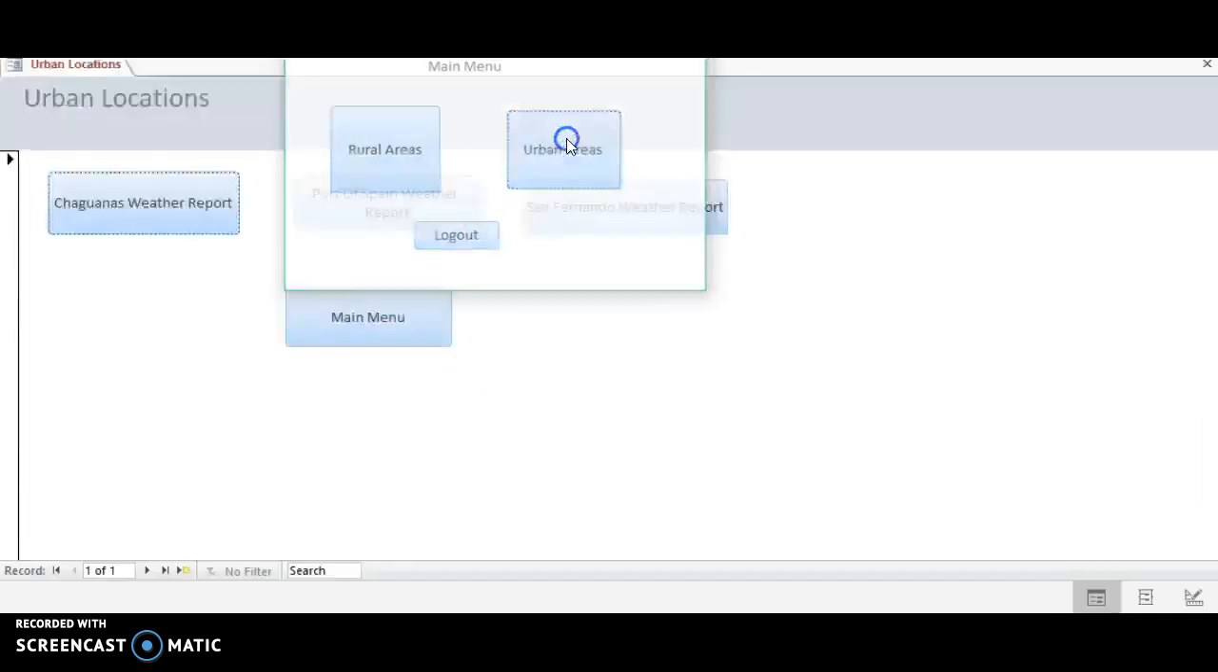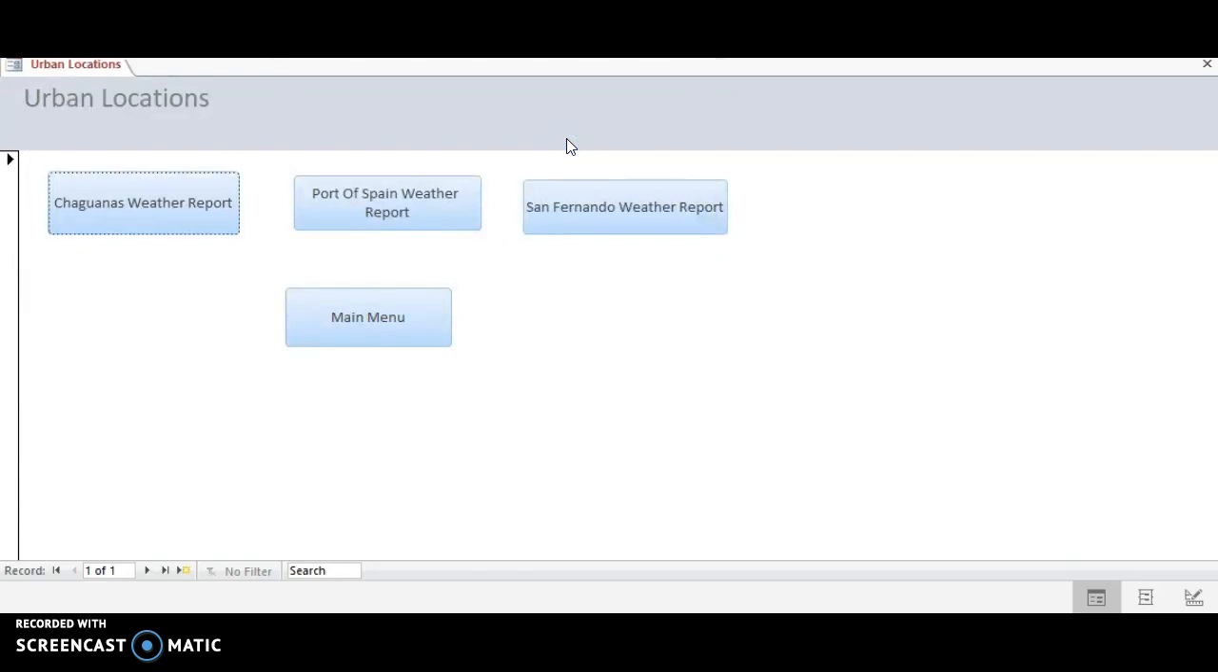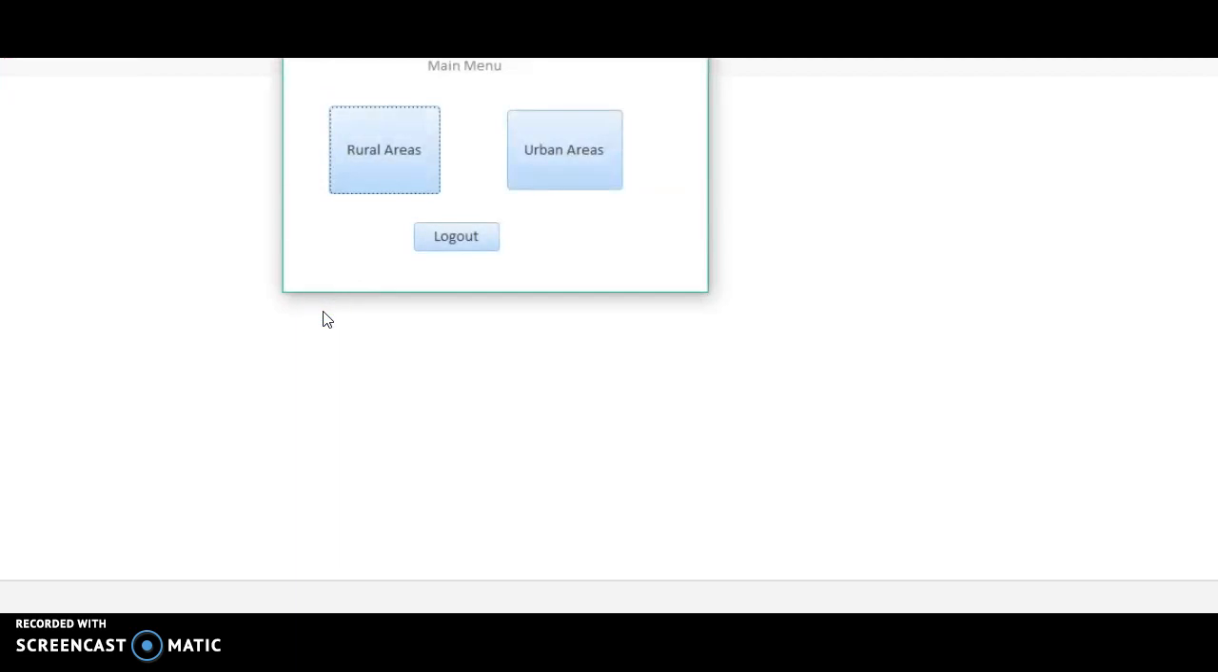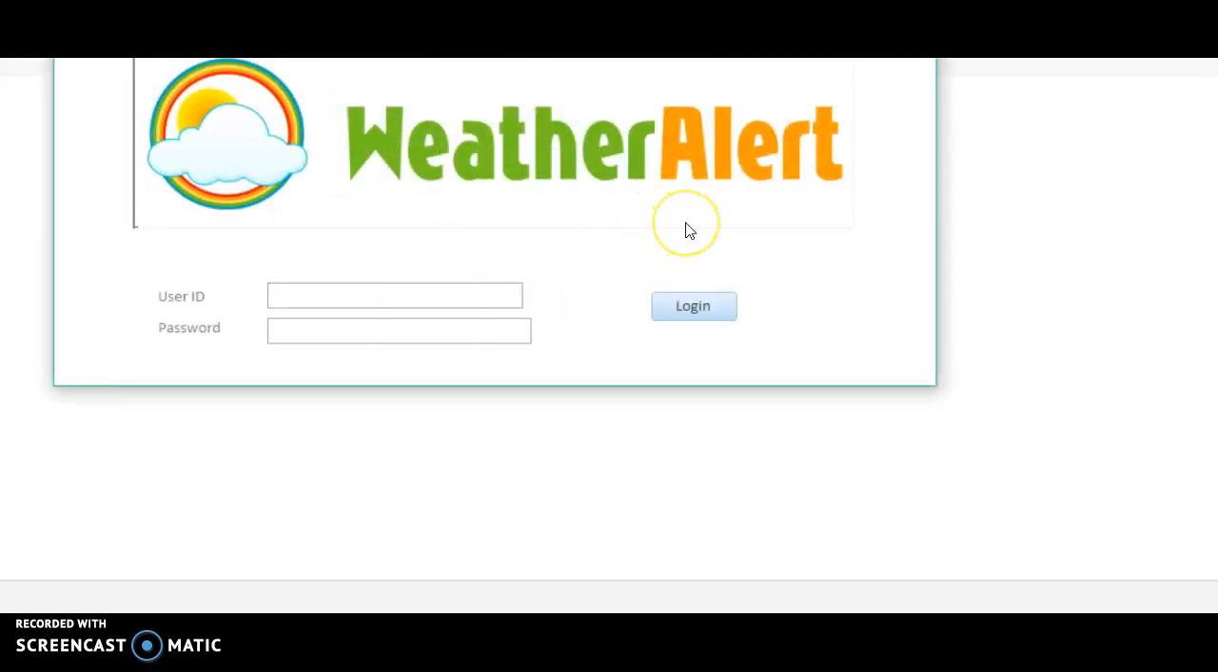And for the urban areas, they have the option of choosing Chaguanas, Port of Spain, or San Fernando. These weather reports follow the same format as the rural areas, and they can choose the location as desired. Following this, they can click the main menu, and when they are finished, click the logout button, which will take them back to the login page.